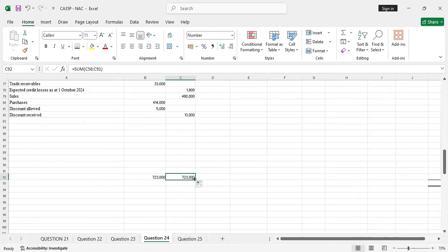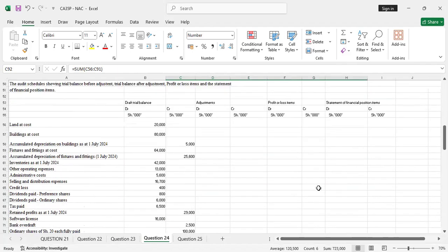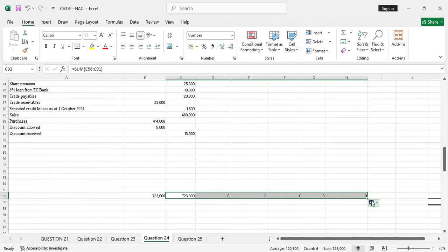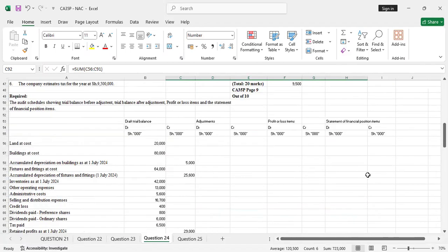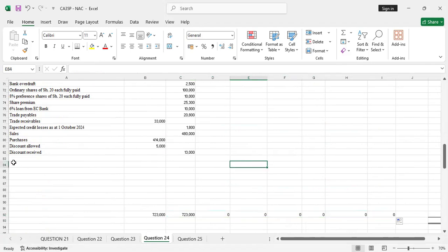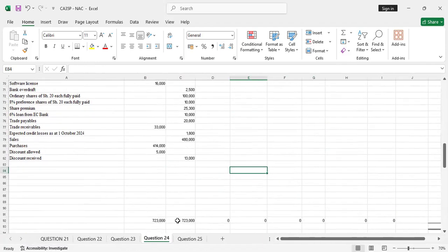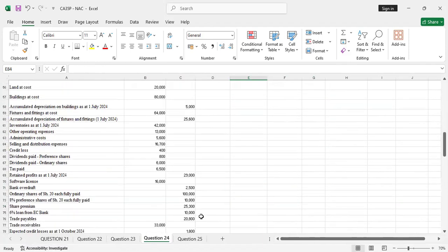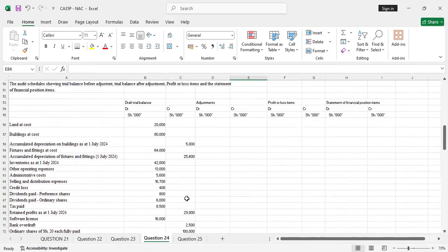And because I want this format to copy, I'll just drag the formula up to the statement of financial position items. Yeah, it will be able to assist us. As you do the entries, you realize that you will be able to check yourself. So this space is for the adjustment. So we are done with the draft trial balance, and it is balancing at 723,000. So we go to adjustment.